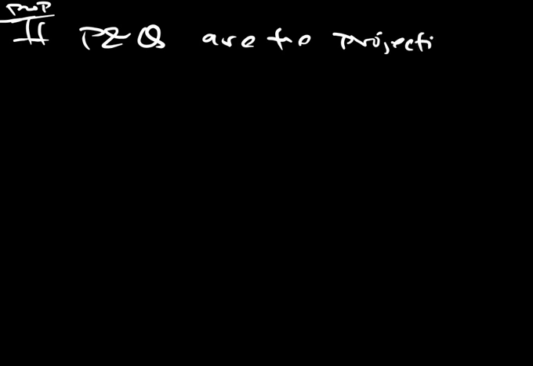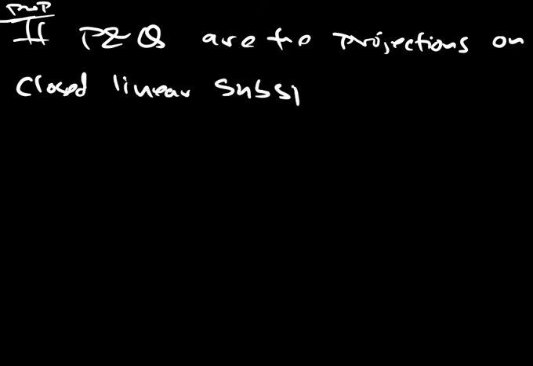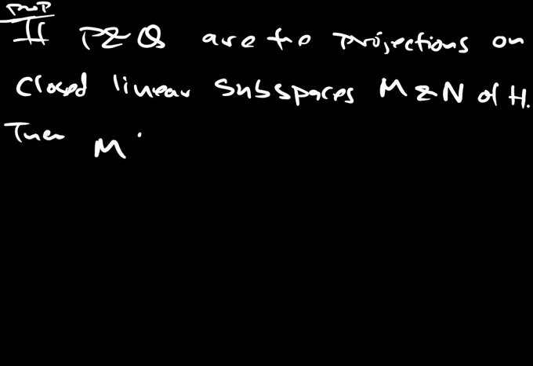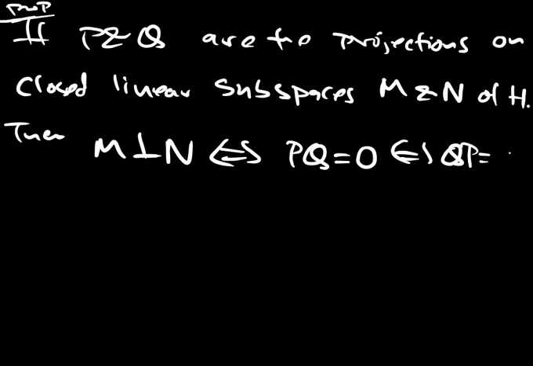This is another proposition. What does it say? If P and Q are the projections on closed linear subspaces M and N of H, then M is perpendicular to N if and only if PQ is equal to 0, if and only if QP is equal to 0. P is the projection on M and Q is the projection on N. Let's try to prove this. So proof.